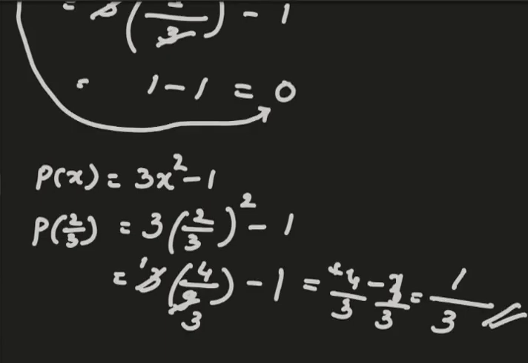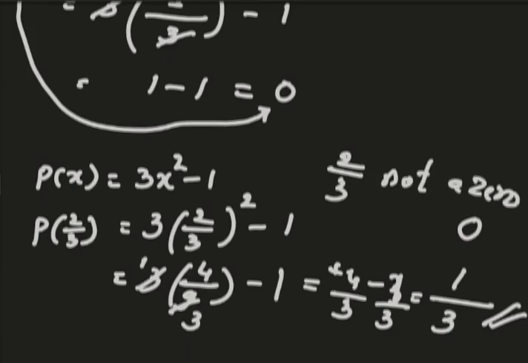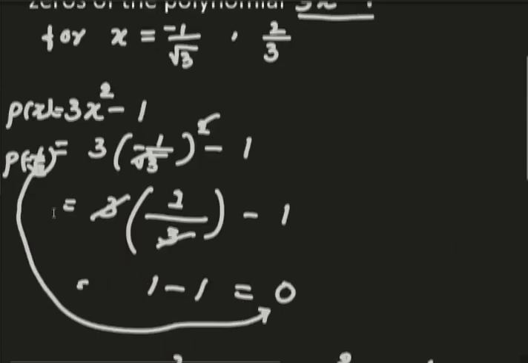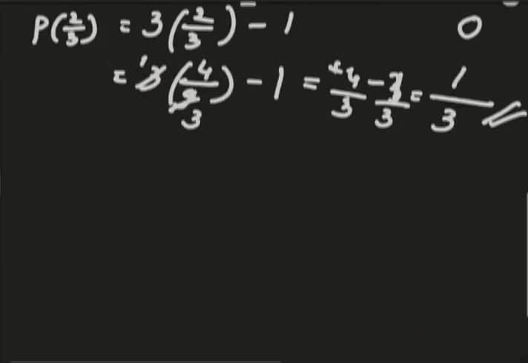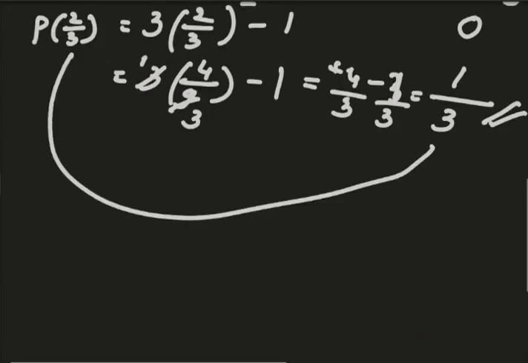So what do we have to get here? If we had got 0, it means 2 by 3 is our hero. Otherwise, no. So it means 2 by 3 is not a 0. Whereas minus 1 by root 3 is our 0, because it is leading us to 0, but here it is not leading us to 0. It's not 0, no.